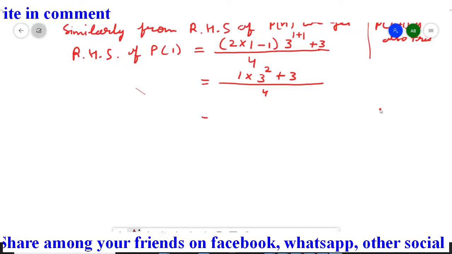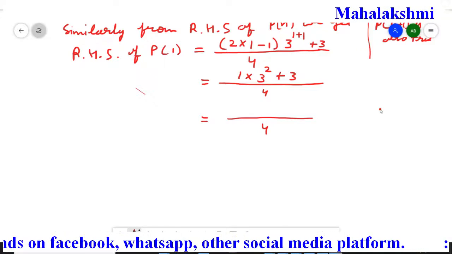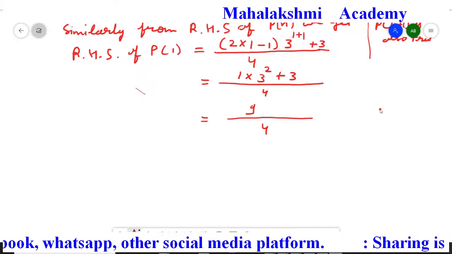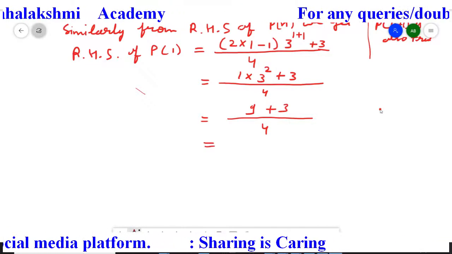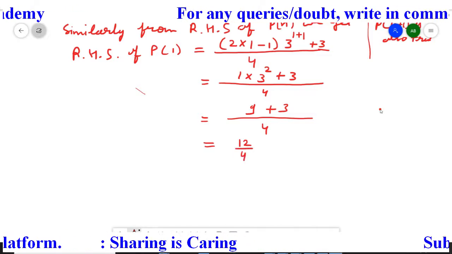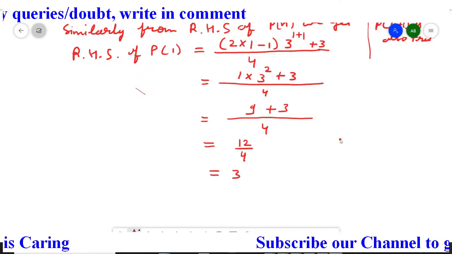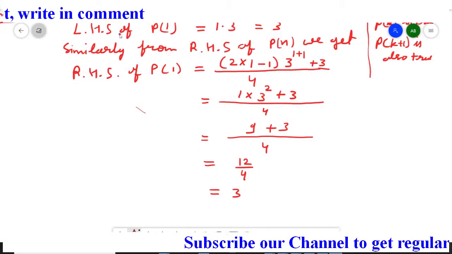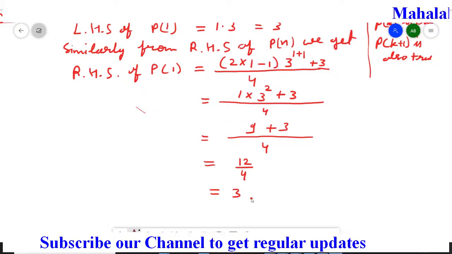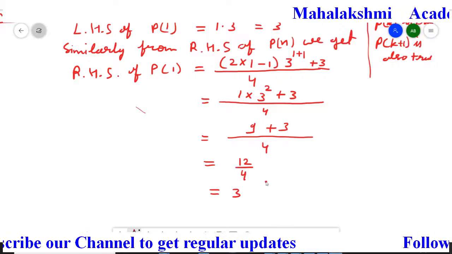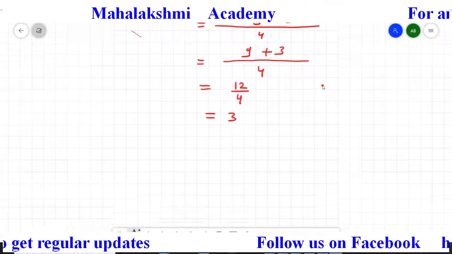So when we solve it, we will get 4, 3 square is 9, 9 multiplied by 1 is 9 only, then plus 3, 9 plus 3 is 12, 12 upon 4 is 3. So you can check that the left hand side of P1 is also 3 that we obtained, and the right hand side also we obtained 3. So what we found is, for n equal to 1, the Pn statement is true. So that we have to write down now.